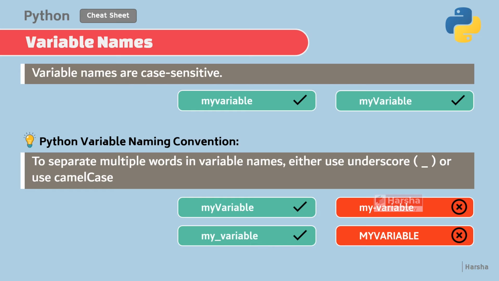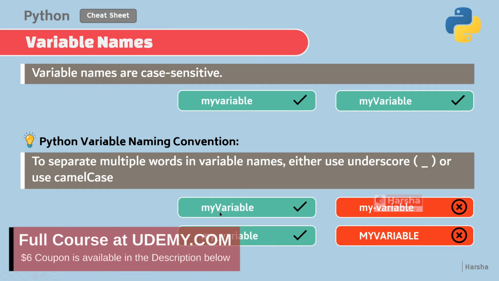But in the real world, most of the Python developers separate words with underscore. For example, you can give it like my_variable, or you can follow camel case. That means the first letter of your word is lowercase, and after that, every word begins with uppercase.